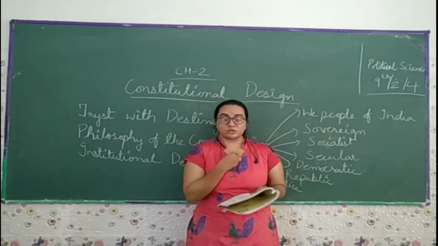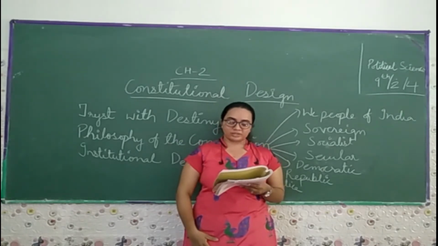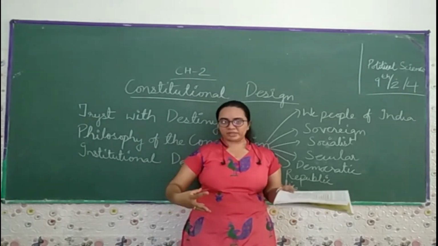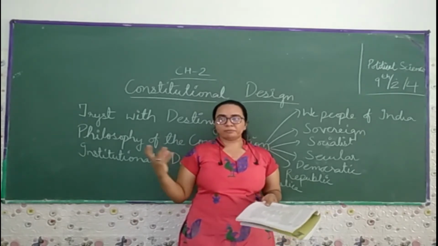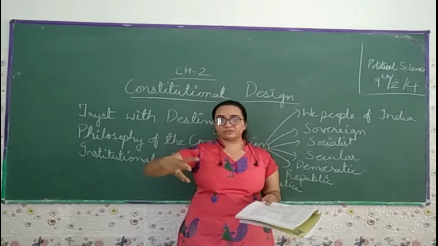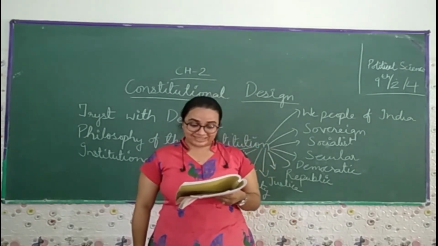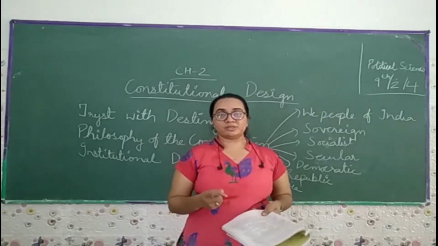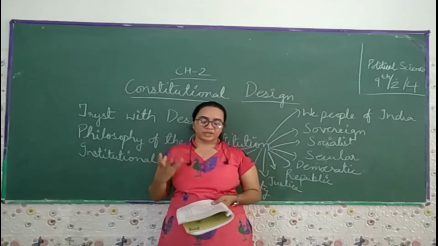Then the second one is sovereign. People have the supreme right to make decisions on internal as well as external matters. Whatever decision they want to make on an internal or external basis, they have the right to take it. No one has the right to intervene or interfere in that decision. No external power can dictate to the government of India. No ruler or dictator can rule over the government of India.